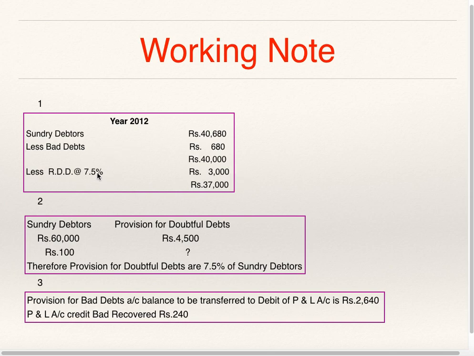Why 7.5%? Sundry debtors are 60,000. Provision for doubtful debts is 4,500. For 100 sundry debtors, what will be the provision for doubtful debts? So provision for doubtful debts is 7.5% of sundry debtors. Provision for bad debts account balance to be transferred to debit of profit and loss account is 2640. So profit and loss account debit 2640, profit and loss account credit, bad debts recovered 240.